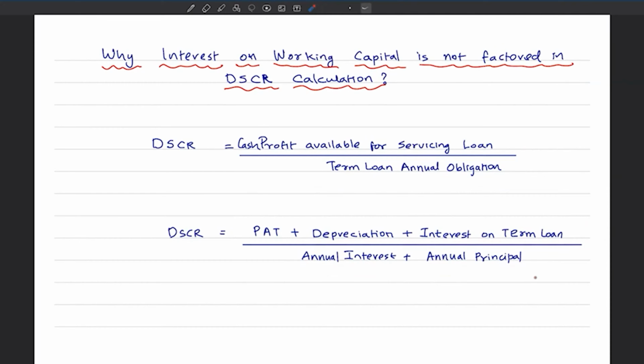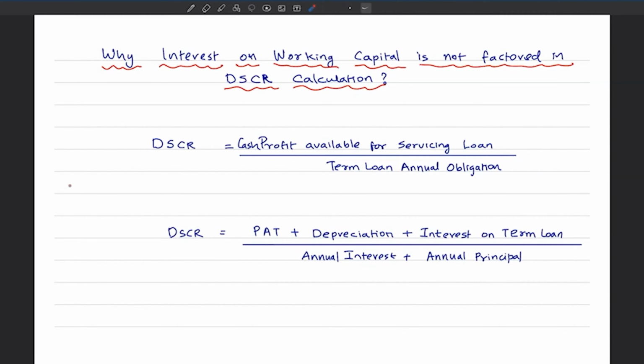And it is here many are getting puzzled. Why interest on CC is not added here in the numerator, and why interest on CC is not considered in the denominator? Why such a partiality? Why are you ignoring interest on CC? There is a general understanding: interest on CC will get captured in the cash cycle, in cash flows.